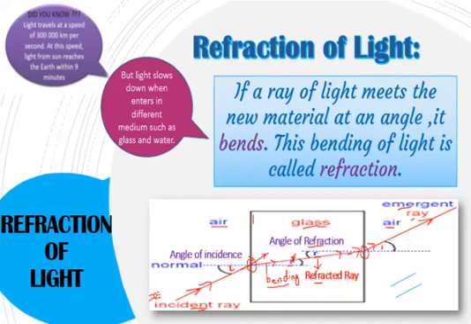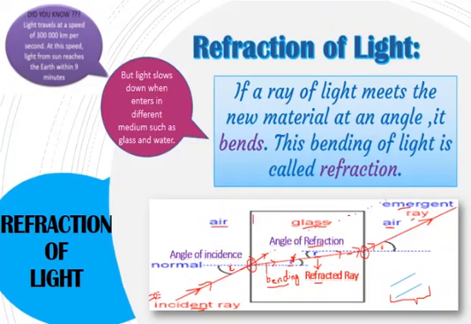So if I draw it and make it straight, you can see that these two rays, the emergent ray and the incident ray, are parallel to each other. So you can see these are parallel lines, the emergent ray and the incident ray, but not the refracted one.